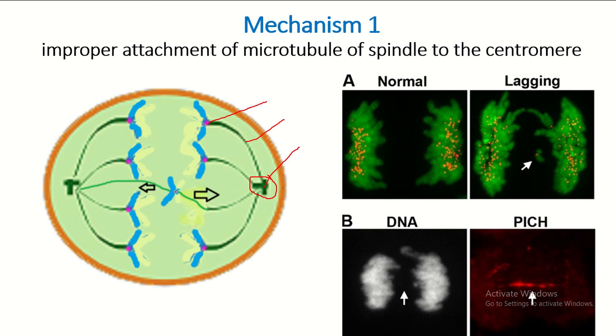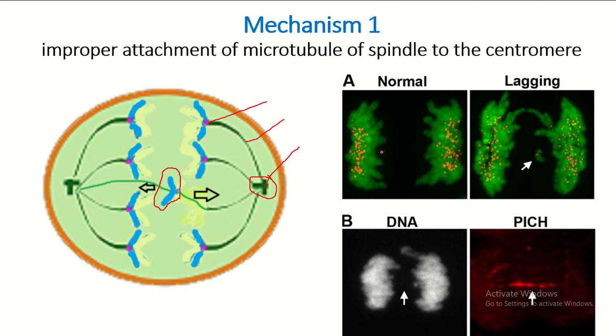But in this chromosome, what happened? The microtubules of both mitotic spindles are attached, and both of them try to pull this chromosome. So this chromosome fails to move and remains in its original position.